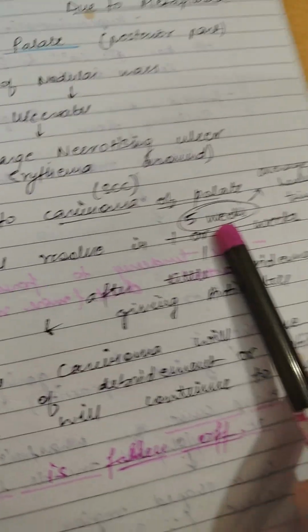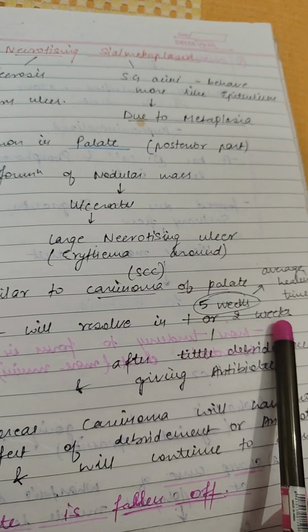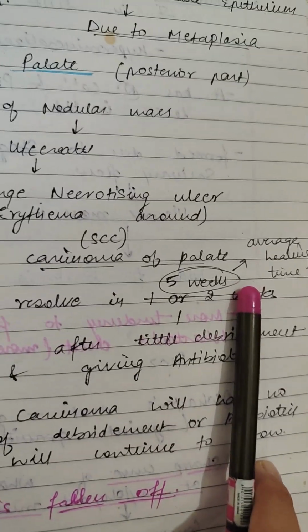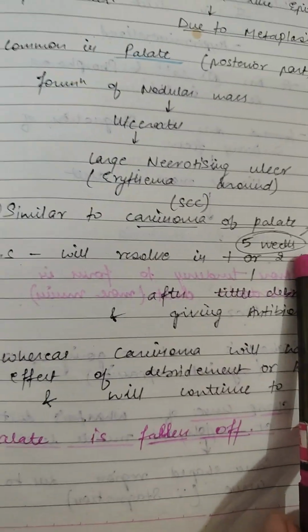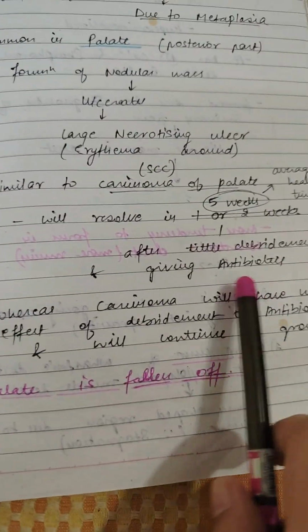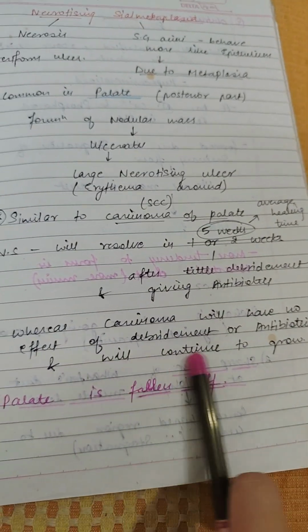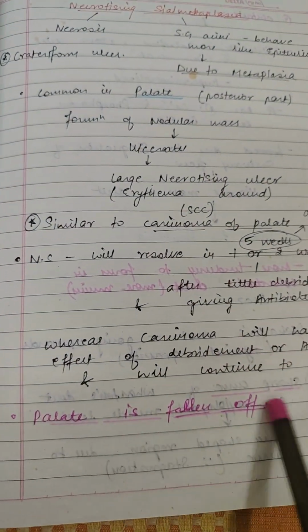It is similar to the carcinoma of the palate, squamous cell carcinoma. The average healing time for necrotizing sialometaplasia is 5 weeks, and it resolves after little debridement and giving the antibiotics. Whereas the squamous cell carcinoma will have no effect of debridement or antibiotics, and it will continue to grow, and hence palate can fall off.